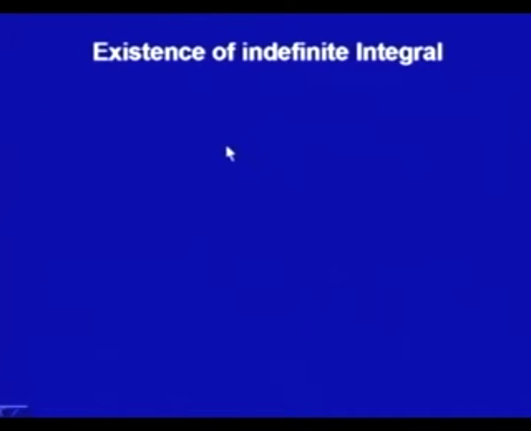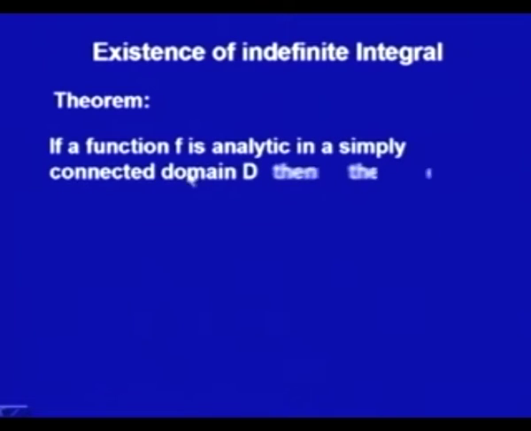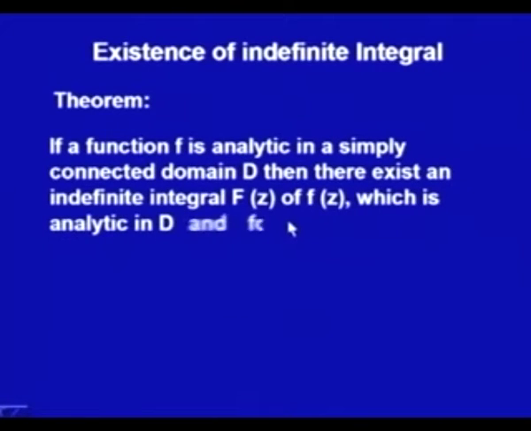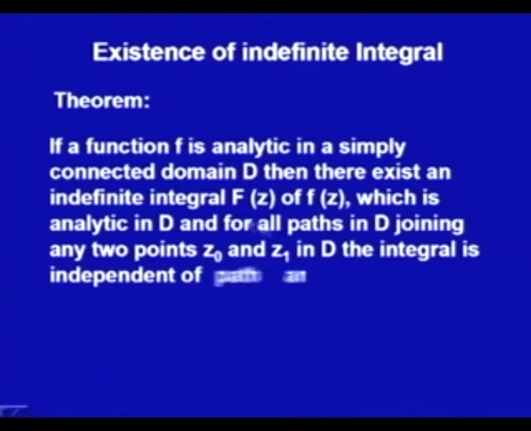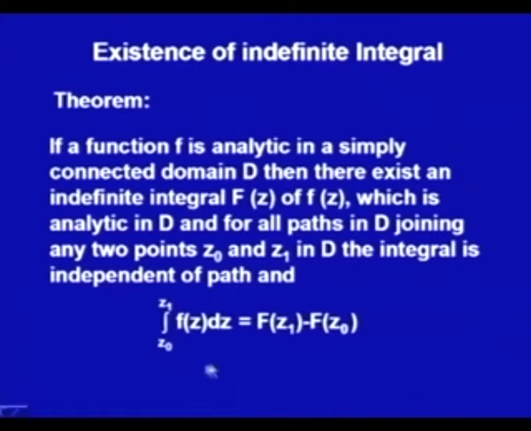So, now come to the existence of the indefinite integral. If a function f is analytic in a simply connected domain D, then there exists an indefinite integral capital F of z of small f of z, which is analytic in D, and for all points in D joining any two points z0 and z1 in D, the integral is independent of path and can be given as the integral from z0 to z1. Now, you see I am not writing the integral along the path C, I am just writing from z0 to z1 of f z dz as capital F of z1 minus capital F of z0.